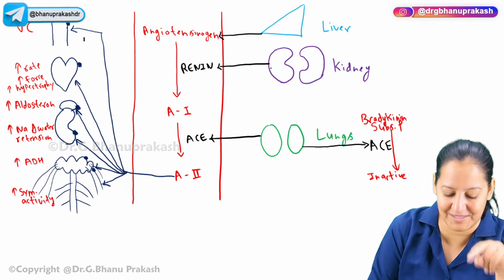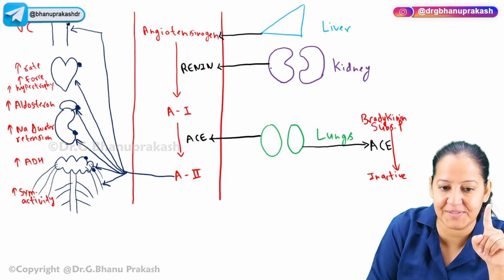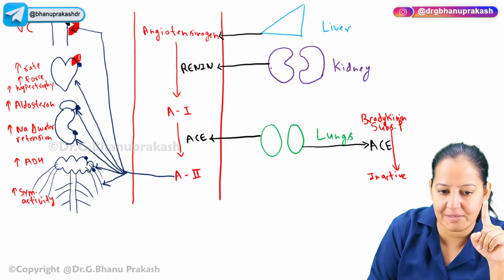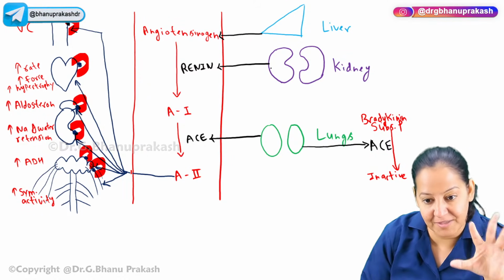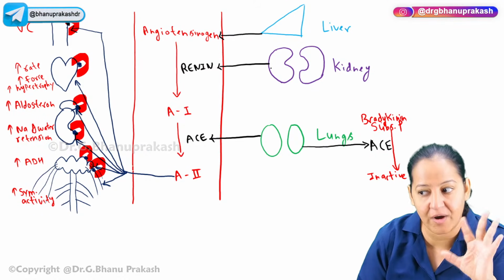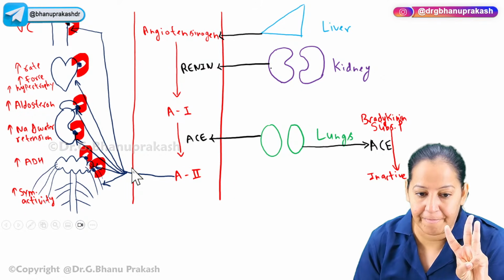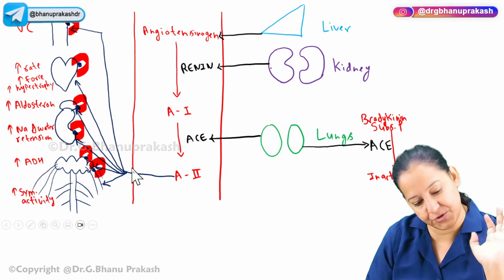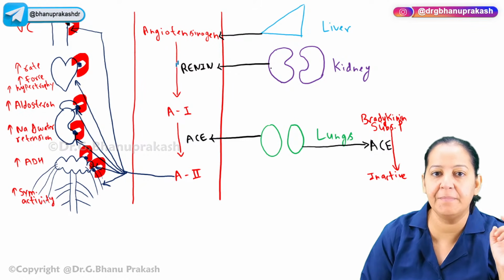Third thing, block the receptors. Can you see the receptors here? Yes. These are the receptors on the sixth organ. Give a blocker that blocks the receptors on the sixth organ. The receptors are blocked. Angiotensin receptor blocker, ARB. See the full form of ARB? Angiotensin receptor blocker. It is a blocker of the angiotensin 2 receptor. Now, angiotensin 2 is formed, but there is no one to hold it. So, we are not inhibiting the renin.